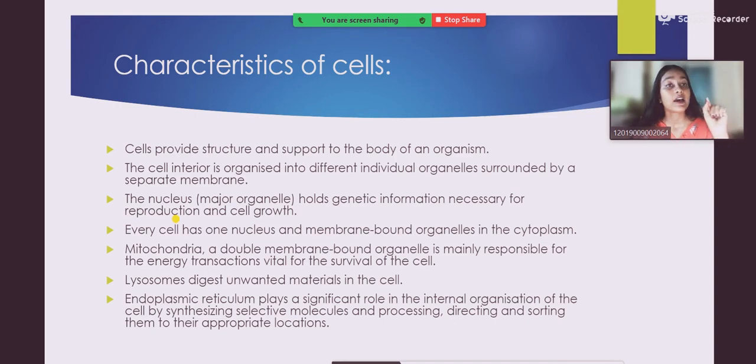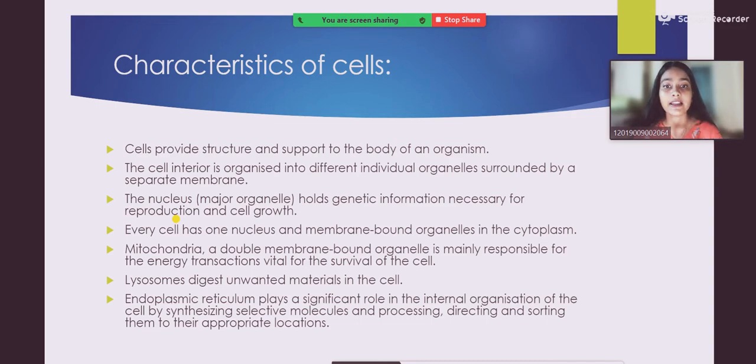So this nucleus, which is present inside the cell, holds what? Genetic information, which is very important, and it is necessary for reproduction as well as cell growth.